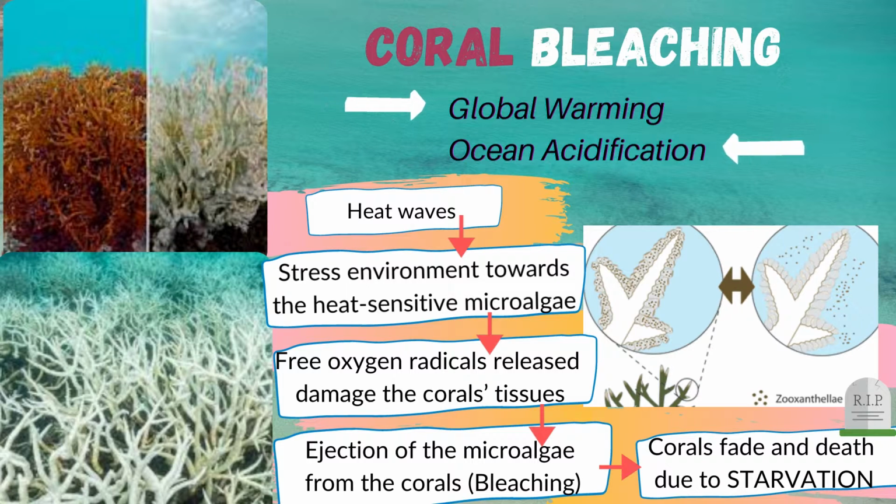In the coral bleaching event, heat waves due to the increasing of the ocean temperature create a stress environment toward the heat-sensitive microalgae that live together with the corals. In a hot environment, the algae will release free oxygen radicals that will damage the coral's tissues, which results in the ejection of the microalgae from the corals, a process known as bleaching. The corals will fade and eventually die if the temperature remains high that prevents the microalgae from hosting to the corals again. This is because the corals cannot make their own food and therefore undergo starvation.